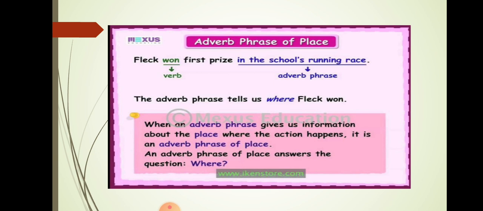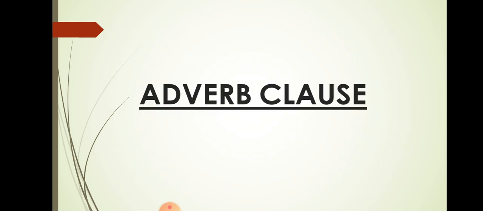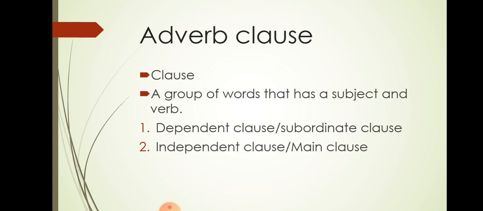Now, you must be clear about adverb phrases. They talk about verbs, or they give us more information about verbs, adjectives or other adverbs, but they must be a group of words. One word is an adverb which modifies a verb, adjective or another adverb. More than a word, a group of words, when modifying an adjective, adverb or verb, is called an adverbial phrase. Now, the next topic we have is adverb clause.